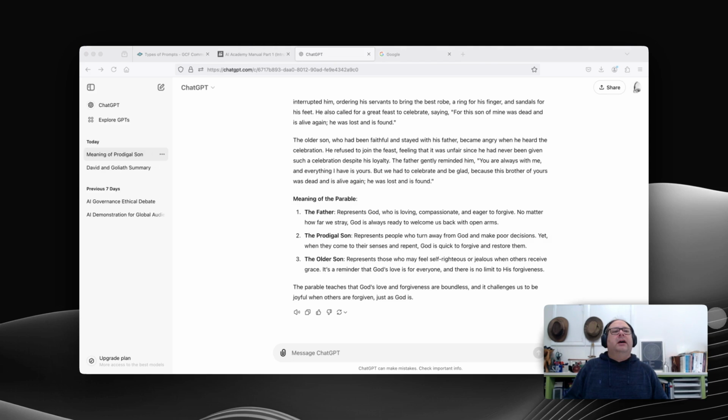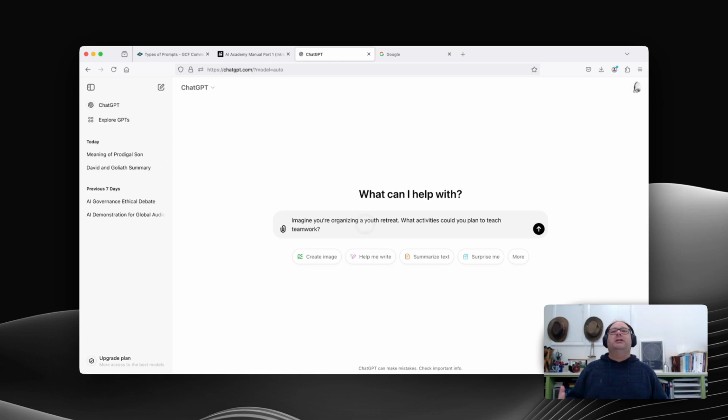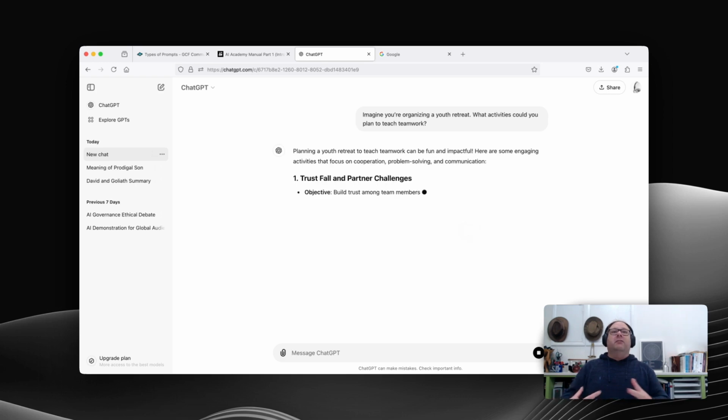Another way to use ChatGPT is a scenario-based prompt, and I think there's some content on this in the manual. Let's do an example on this. So a scenario-based prompt is where you give ChatGPT a scenario. So, ChatGPT, imagine you're organising a youth retreat. What activities would you plan to teach teamwork? So here we're giving it the scenario of a youth retreat.